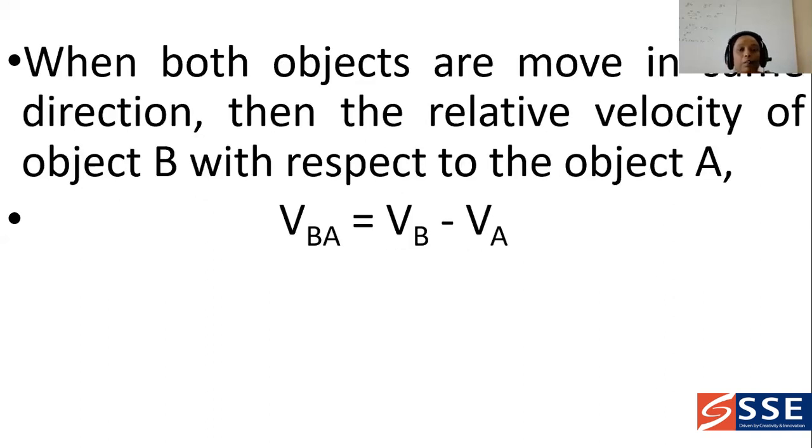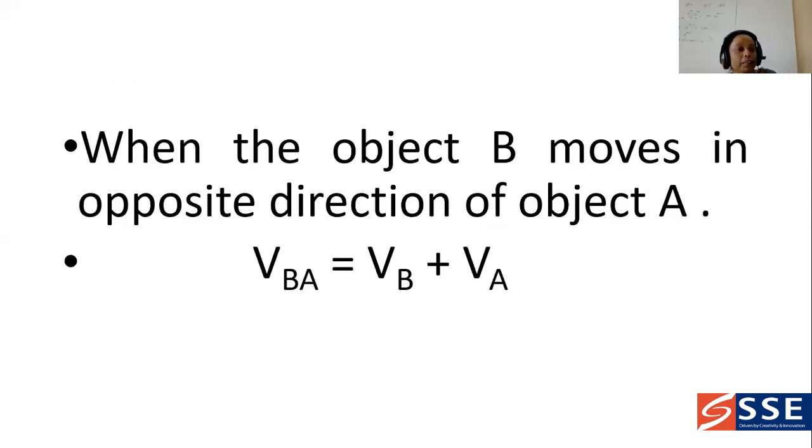And next, when both objects are moving in the same direction, the relative velocity of object B with respect to object A is VBA is equal to VB minus VA. And suppose the object B is moving in the opposite direction, in this case VBA is equal to VB plus VA.